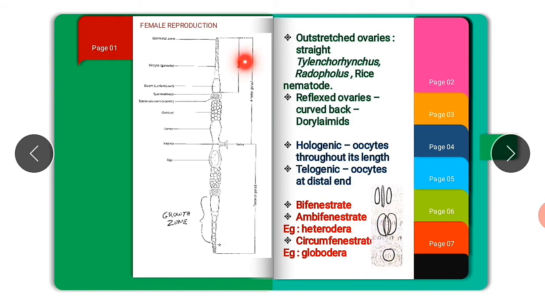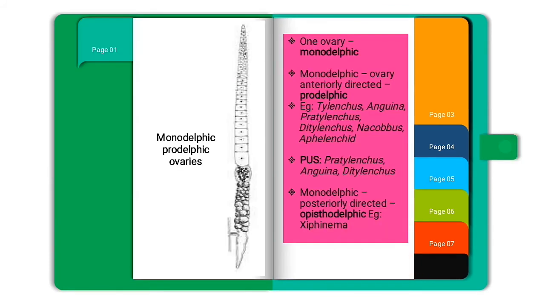Example, Globodera. Based on the number of ovaries, it is classified into two types. One is monodelphic, another one is didelphic. Monodelphic means it contains a single ovary. Didelphic means it contains two ovaries. And based upon their location, if they are anteriorly directed, they are known as prodelphic. If posteriorly, known as opisthodelphic.